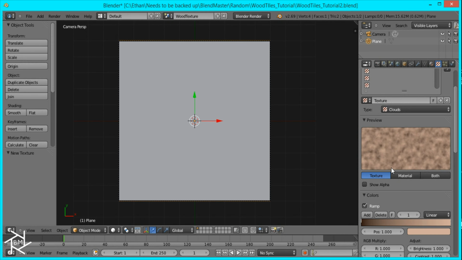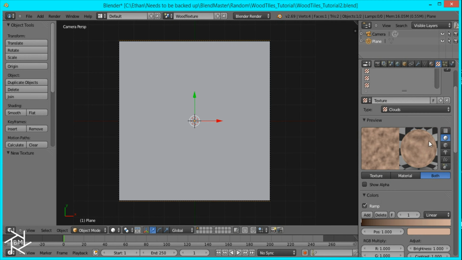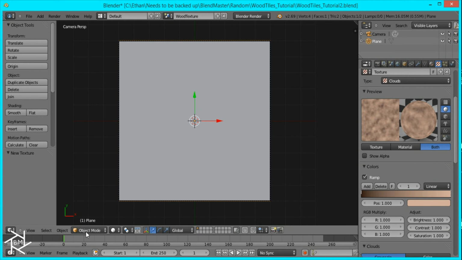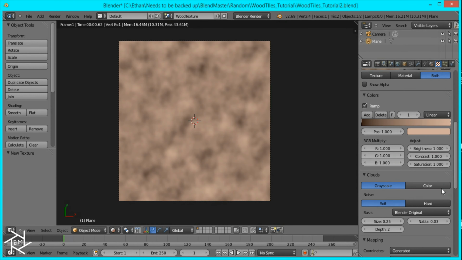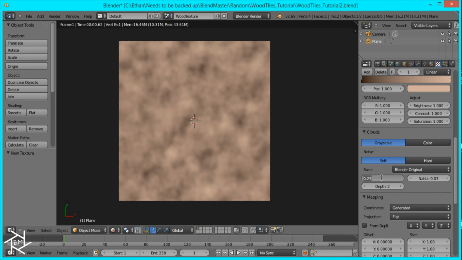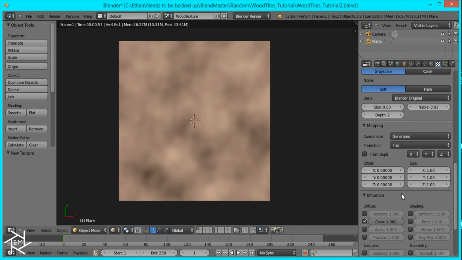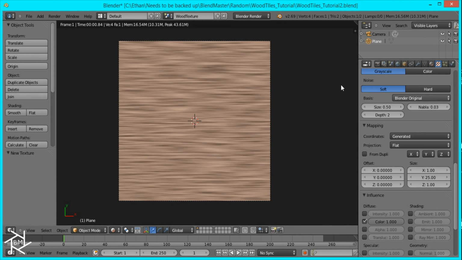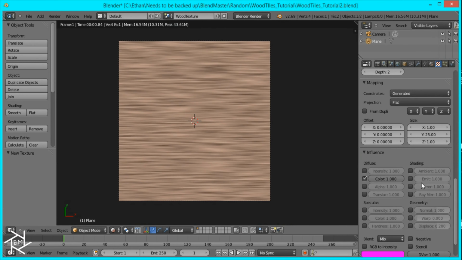Okay, that's looking good. I'm going to switch it from texture to both so you can see what's happening. I'm also going to switch over from solid view to rendered view. I'm going to come down here and set the size from 0.25 to 0.5, and I will change the size of our texture on the y-axis. I'll switch it to 25. You can see we're starting to get this nice wood effect pattern.